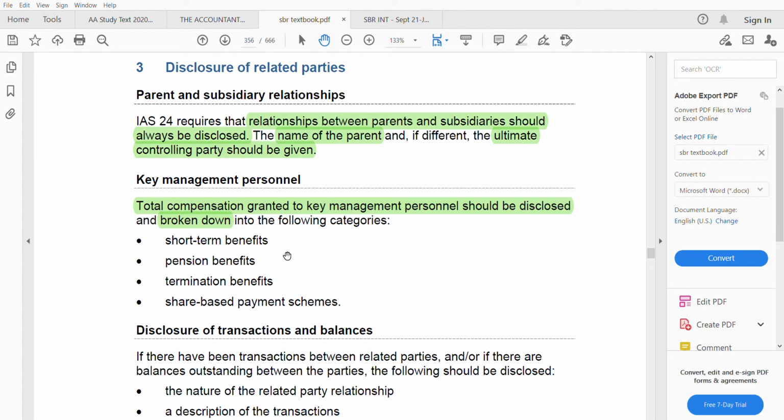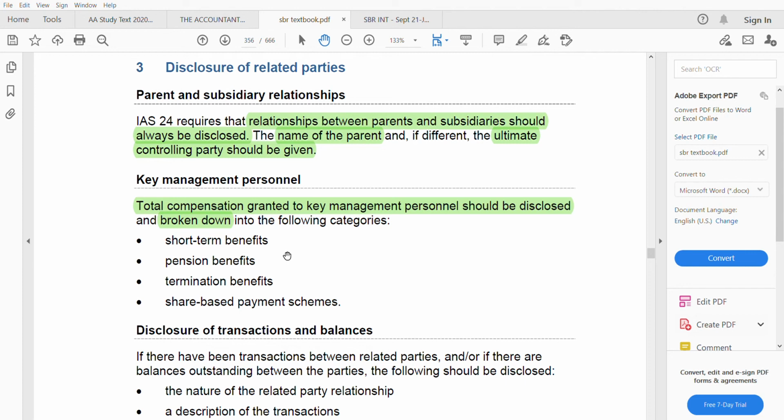That's why their compensation or remuneration should be classified so that auditors can check what is the actual amount in the market. They will compare with others, see whether it is reasonable, whether it is in the reasonable range or whether it is too high. Because one of the ethical issues happening now is excessive remuneration, directors' remuneration. That's why this needs to be broken down.